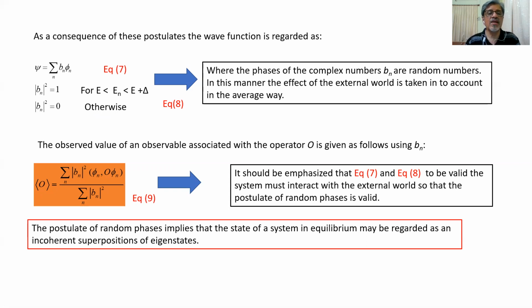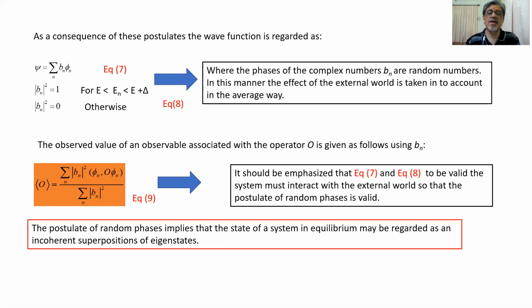The observed value of an observable associated with operator O is given as follows by using Bn: summation n modulus Bn square times phi n O phi n, divided by summation n modulus Bn square. That is represented by equation number 9 in the box.